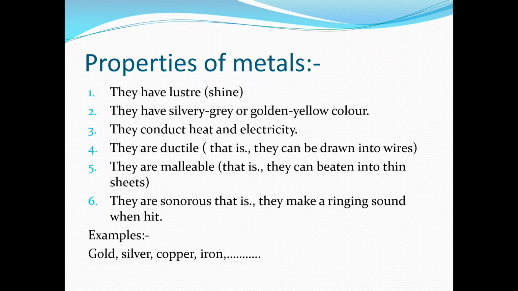Metals conduct heat and electricity. They are ductile, that is, they can be drawn into wires. They are malleable, that is, they can be beaten into thin sheets. And they are sonorous, that is, metals can make a sound when struck with something. So these are all the properties of metals. Examples are gold, silver, copper, and iron, which all come into the category of metals.